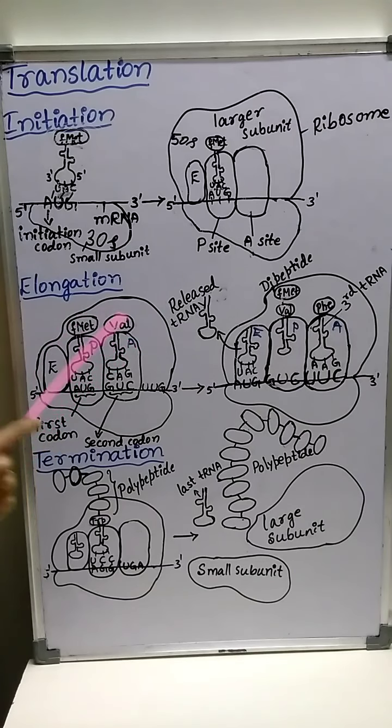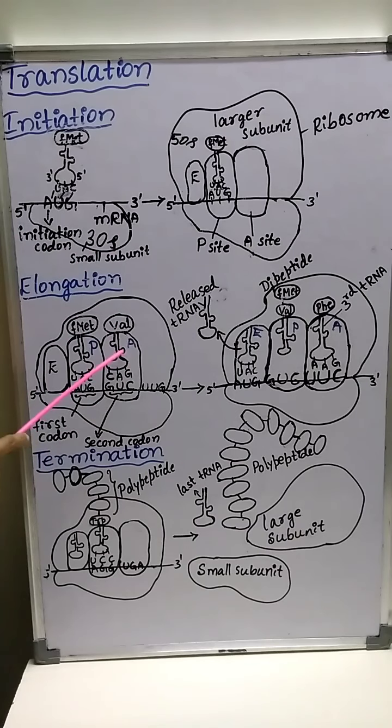After that, the ribosome and mRNA move by one codon in 5' to 3' direction, so that the first tRNA comes to the E site and goes out of the ribosome, because the first amino acid is attached to the second amino acid by forming a peptide bond.